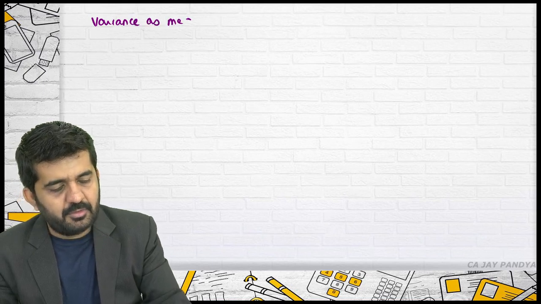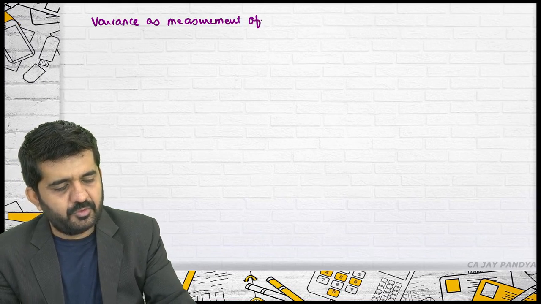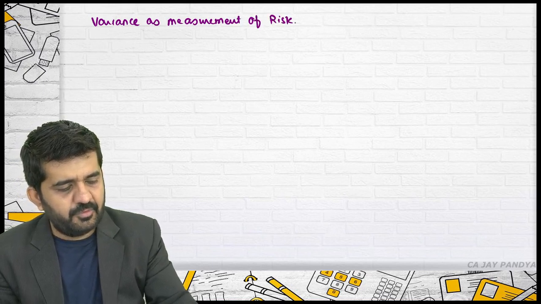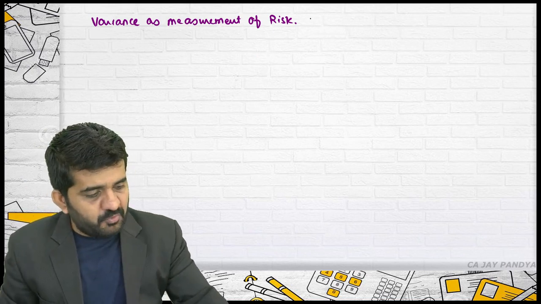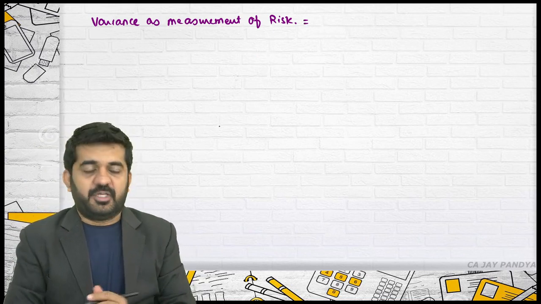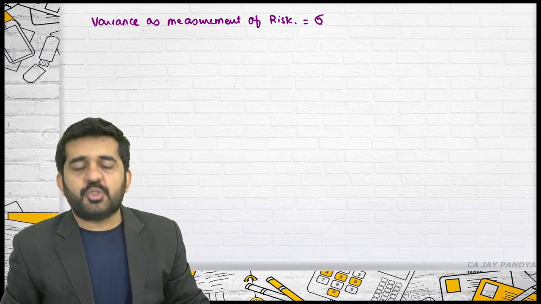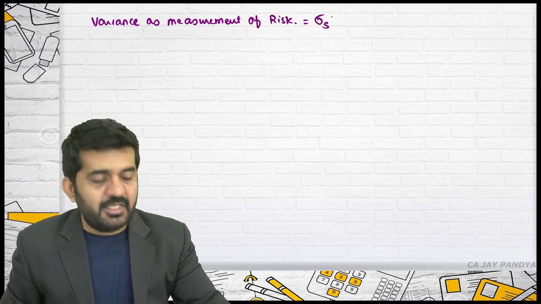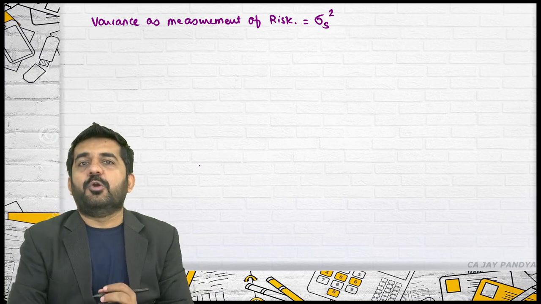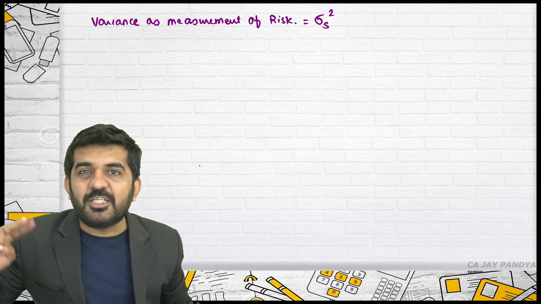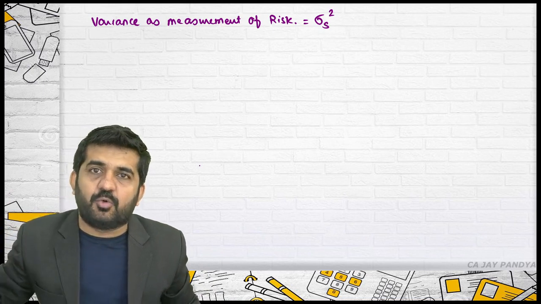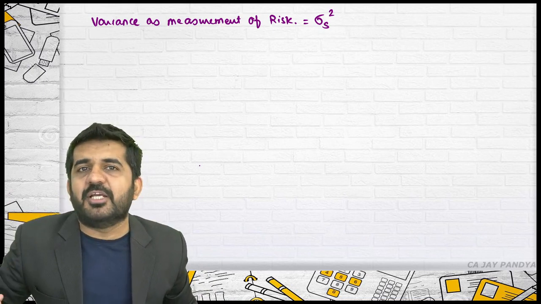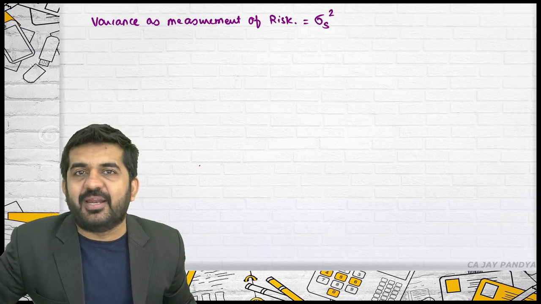Variance as a measurement of risk. Is it alright? So what is variance as a measurement of risk? Try to understand. Risk will be measured as standard deviation of security whole square. I have explained before also, whether you compare standard deviation or you compare variance, both are measurements of risk because it is a comparative measurement.